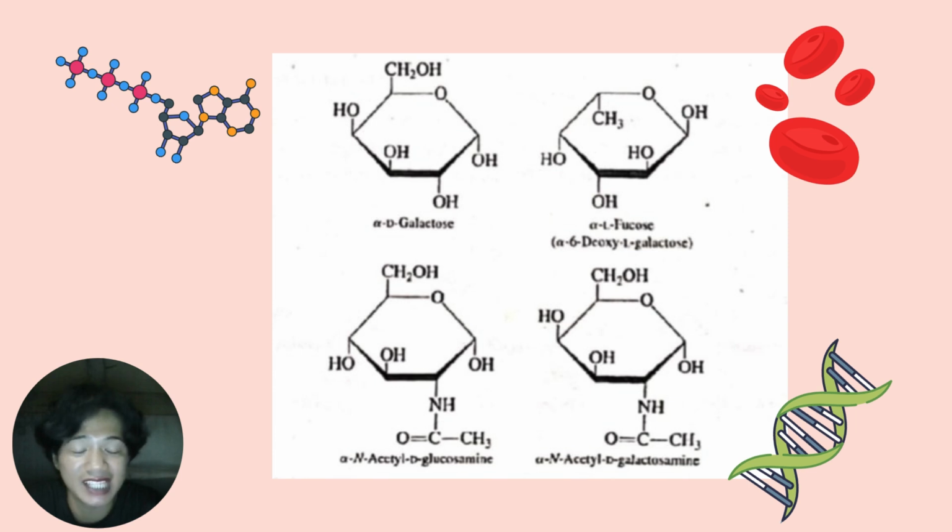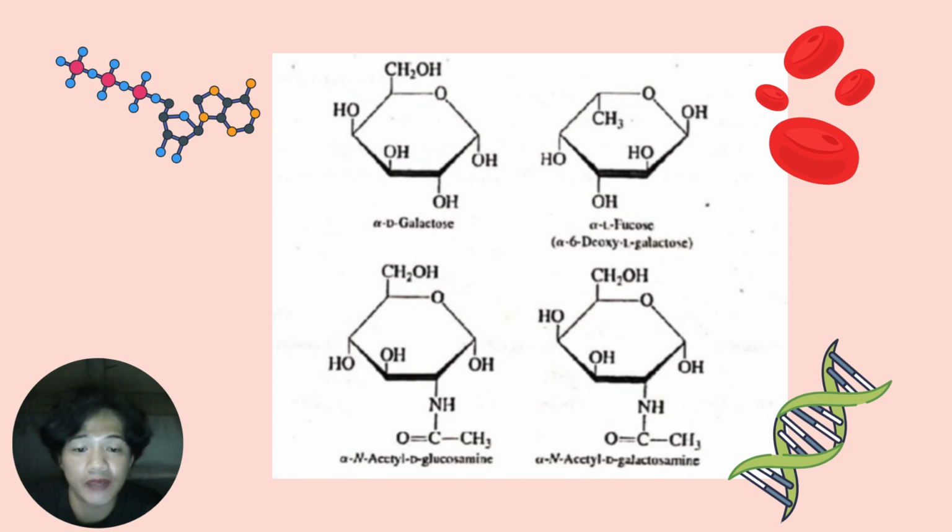So, this illustration shows four simple sugars or monosaccharides. These sugars are the building blocks of the molecules that determine your blood type. They attach to proteins or fats on the surface of your red blood cells. So in this first figure, we have D-galactose. It is a simple sugar with six carbon atoms. It is an isomer of glucose, meaning it has the same atoms but arranged differently.